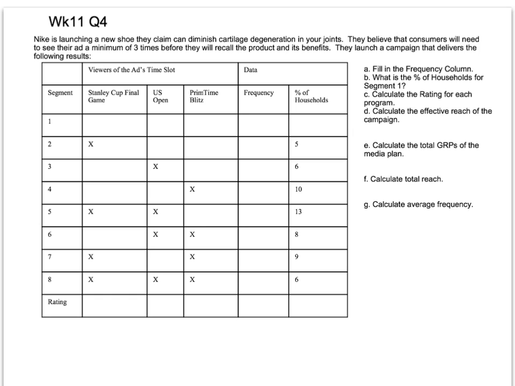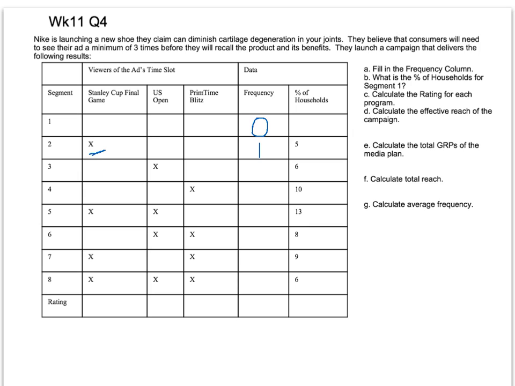So again, the frequency column is the number of times that the households have been exposed to the ad. So for segment number 1, they saw the ad 0 times, so it has a 0 frequency.